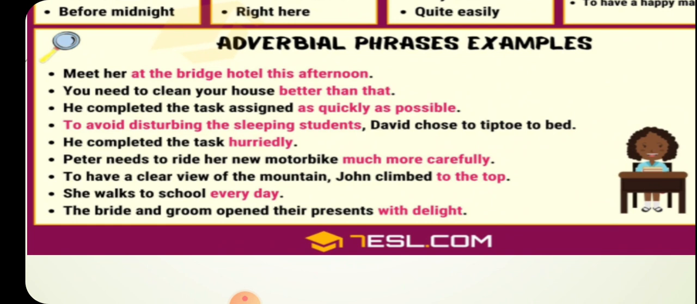Meet her at the Bridge Hotel this afternoon. Now see, the red part of the sentence is an adverbial phrase. At the Bridge Hotel is telling the location. This afternoon, telling the time. So we have two adverbial phrases in this sentence.